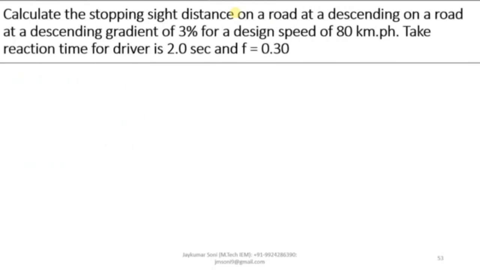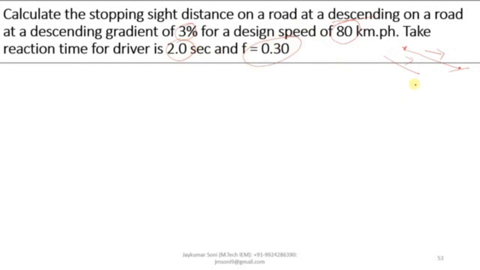Now let us move towards the next type of SSD example, which is about the gradient. Let us have a look at this particular example. Calculate the stopping sight distance on a road at a descending gradient. Descending means this kind of gradient, where the vehicle is traveling from top to bottom, in this direction. The gradient given over here is n is equal to 3%. Design speed given is 80 kmph. Reaction time given is 2 seconds. F is equal to 0.30.